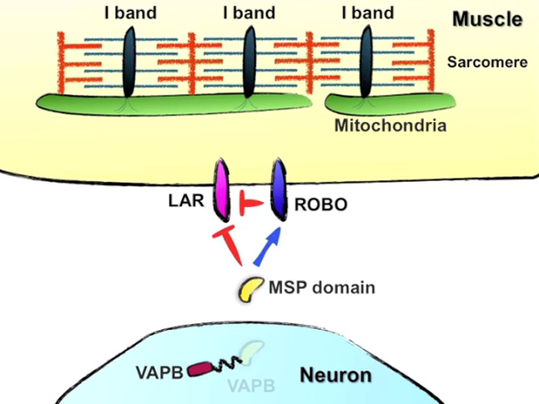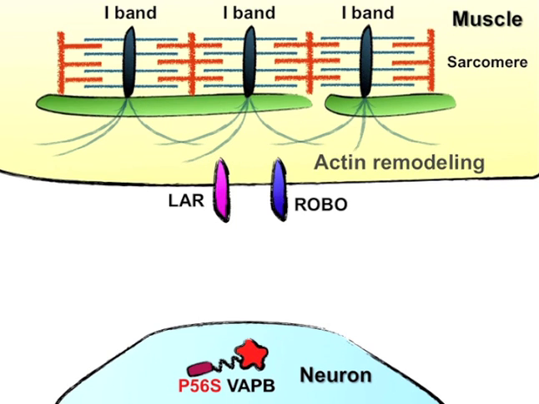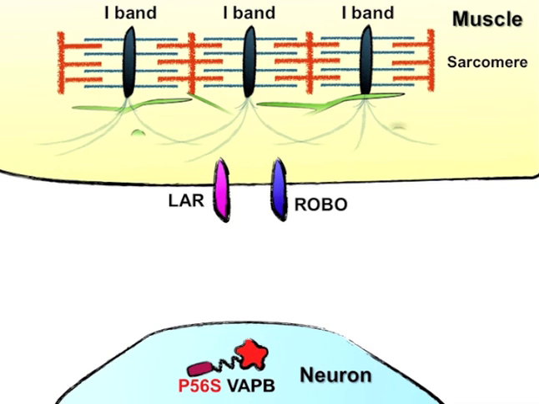In VAP-B mutants, secretion is inhibited, LAR-like receptor signaling dominates, actin remodeling occurs, and mitochondria move away from I-bands.